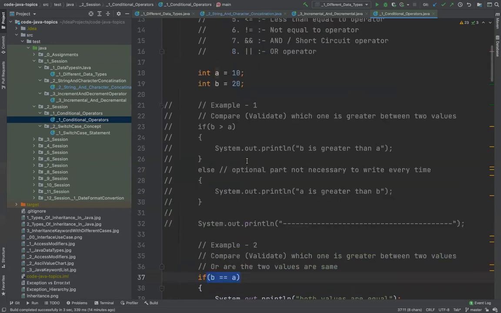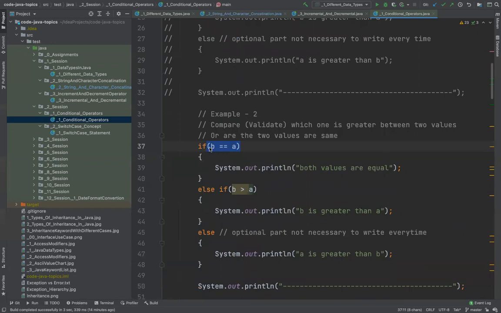For example, I know the value of A and B is 10 and 20, but what really happens when the program executes? What is the value of this? Do I know the value of this? I can sense it in my brain. Because B is 20, A is 10, maybe its value should be false. But how do I really know? So I need to learn how to check the values of variables and expressions when the program is running. This is called debugging, and it's a very important skill set.